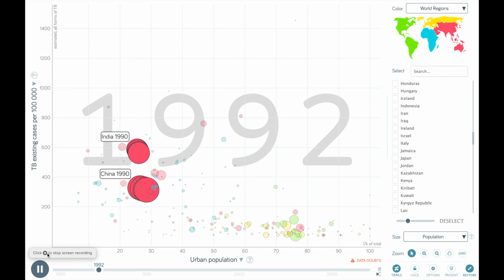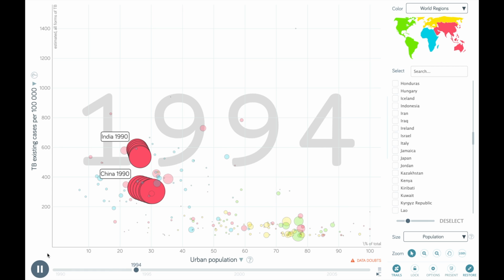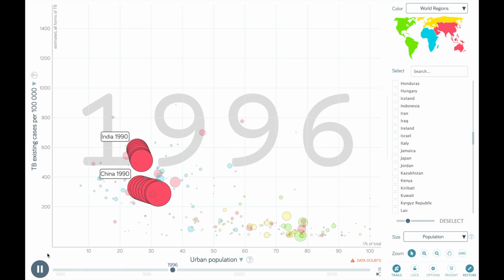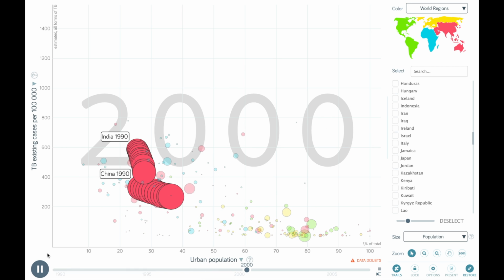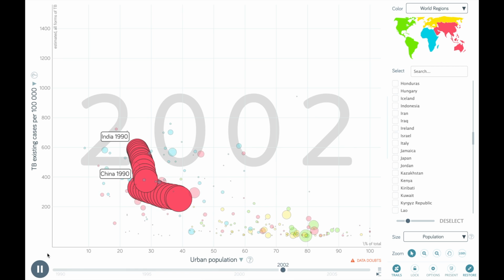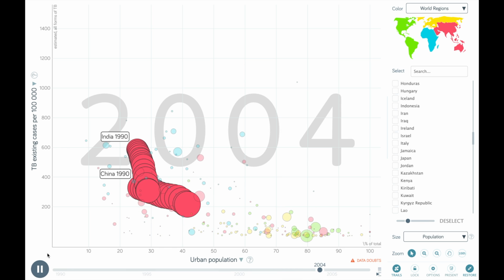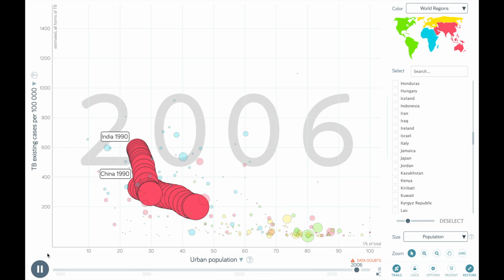In the 17 years between 1990 and 2007, when its urbanization rate grew from 20% to 30%, India's TB existing rate dropped dramatically from over 600 per 100,000 to 200 per 100,000. Empirical studies have findings that could back up this trend.